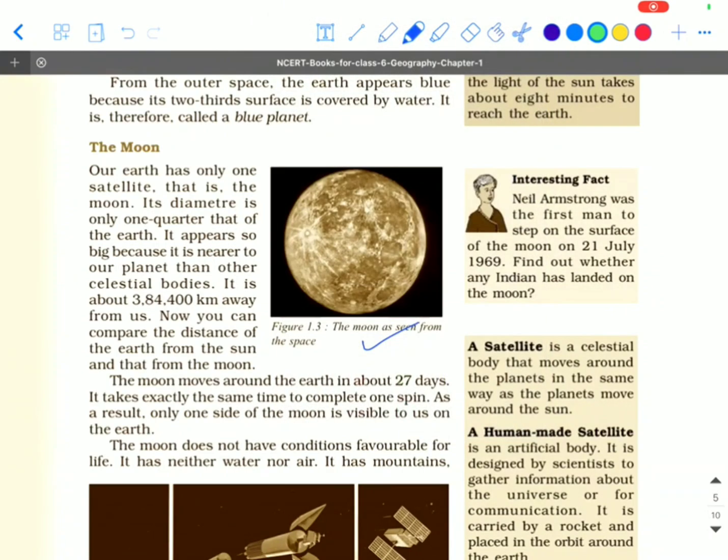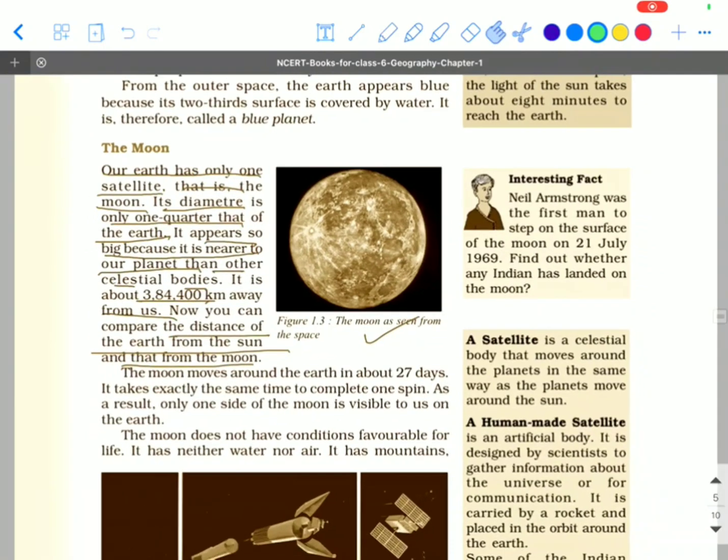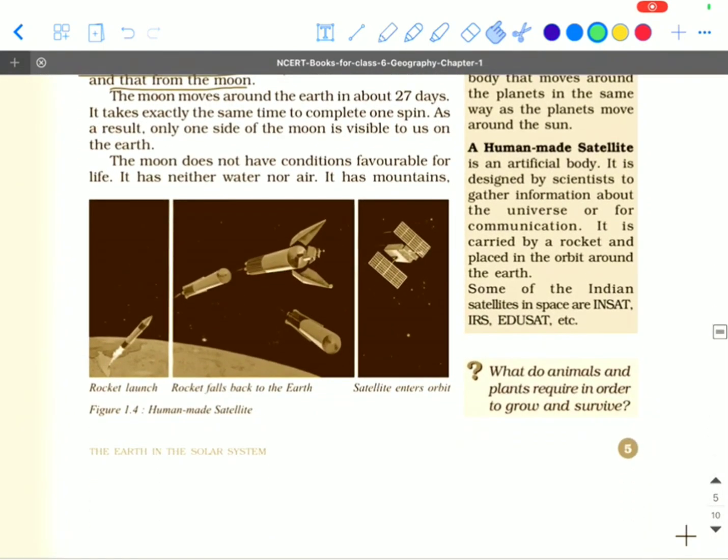Reading it from the book, Earth has only one satellite, that is the Moon. Its diameter is only 1/4 that of the Earth, and it appears so big because it is nearer to our planet than other celestial bodies. This is an important point. It is 400 kilometers away from us, and you can compare the distance of the Earth from the Sun and that from the Moon. There is nothing important.